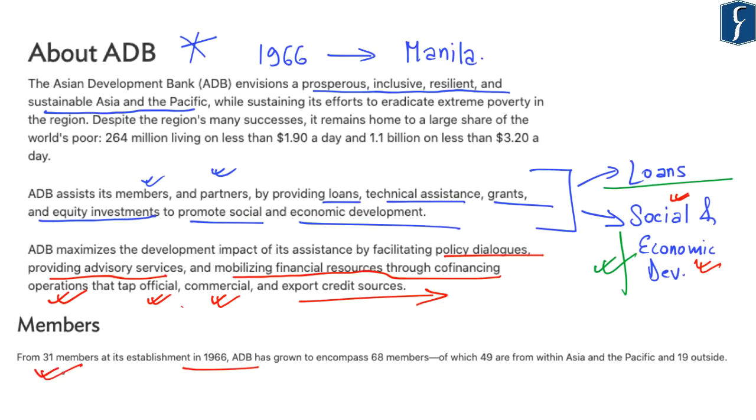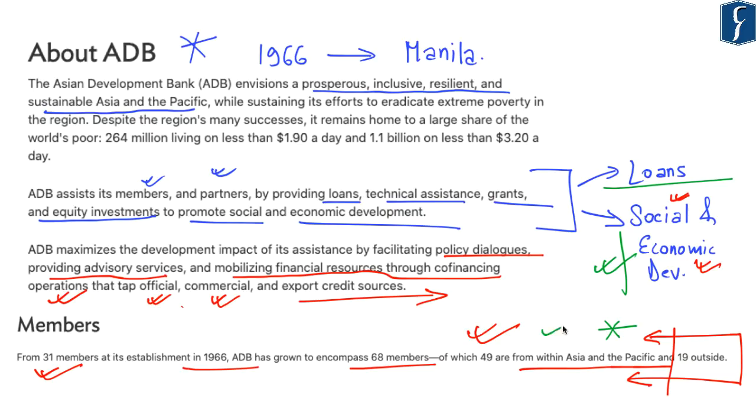With respect to its membership, when it was established in 1966, it had 31 members and now it has grown to 68 members, of which 49 members are from within Asia and the Pacific and 19 members are from outside Asia Pacific. So this again becomes an important aspect to be remembered from your prelims perspective, that 49 members of ADB are from within Asia and the Pacific and 19 members are from outside Asia and the Pacific.